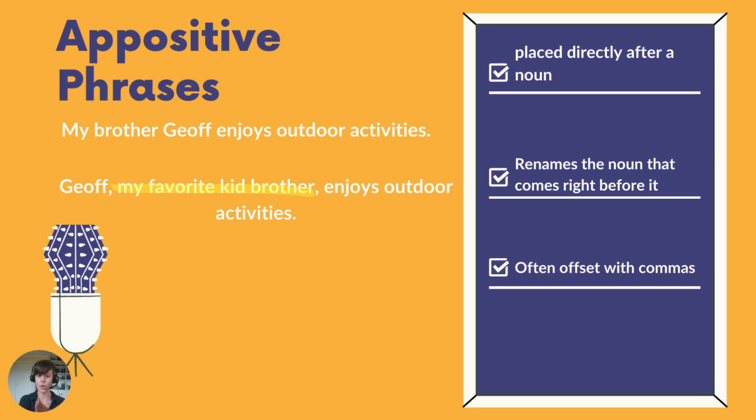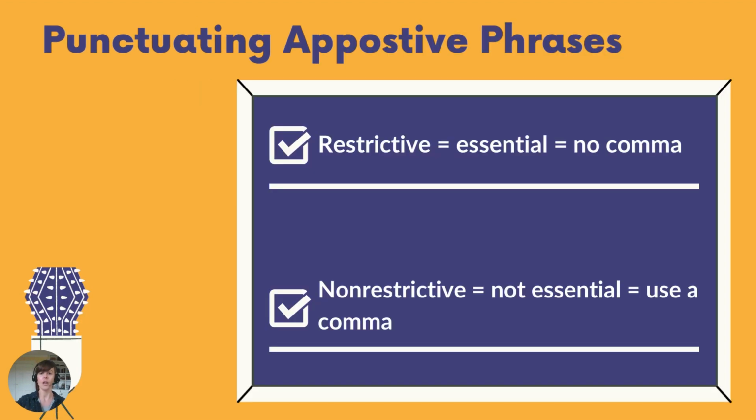But that chunk of words, my favorite kid brother, is still doing the same job as a single word appositive, because it's still just renaming a noun that came right before it. So what is this comma thing? You might have noticed in those last two sentences, one of them had commas and one of them didn't. Commas are important, and appositives are often but not always set off by those commas.